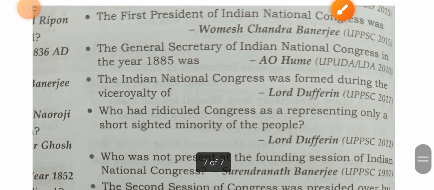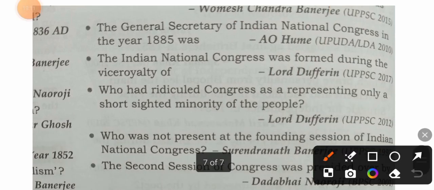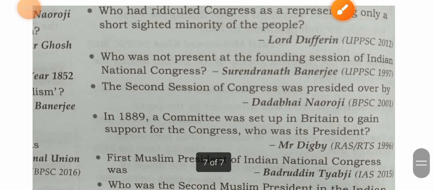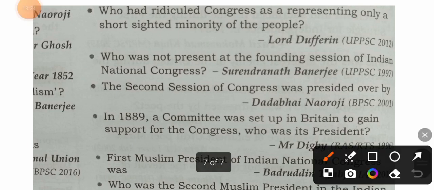Take a look on the next question. Who had ridiculed Congress as representing only a short-sighted minority of the people? The correct answer is Lord Dufferin. Who was not present at the founding session of Indian National Congress? The correct answer is Surendranath Banerjee.